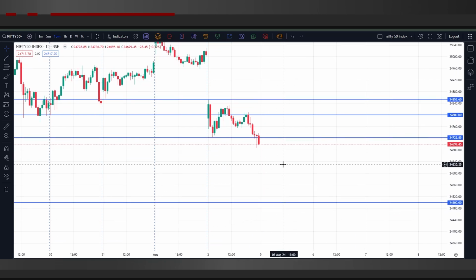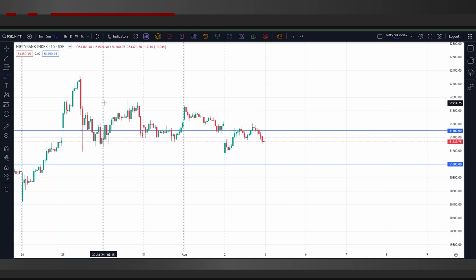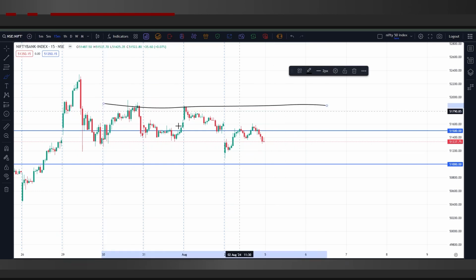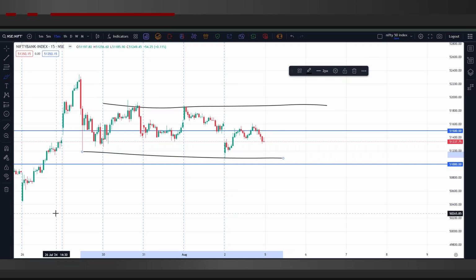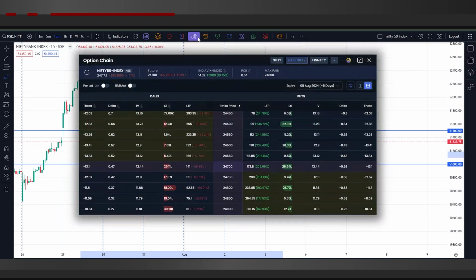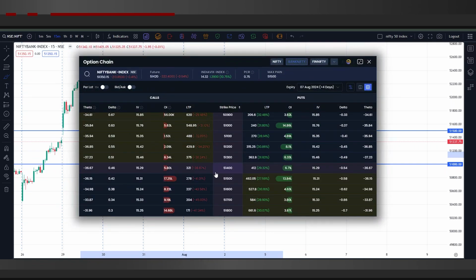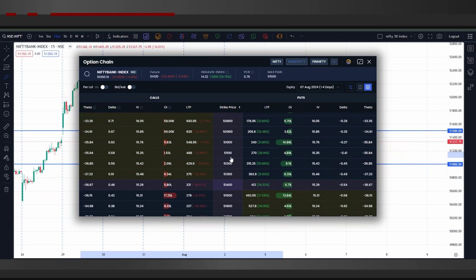Now, if we talk about Bank Nifty, we can see that it has been performing within the range of 51,800 and 51,200 for the past 2 to 3 days. And it has not given a breakout or a breakdown. If we look at the option chain for Nifty Bank, we can see that near 51,500 both calls and puts OI is significant enough for us to mark this as an important level. And in the support section, somewhere around 51,000, there is about 14.86 lakhs of OI present.